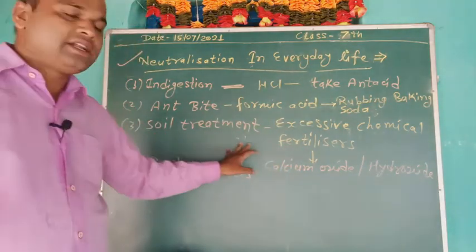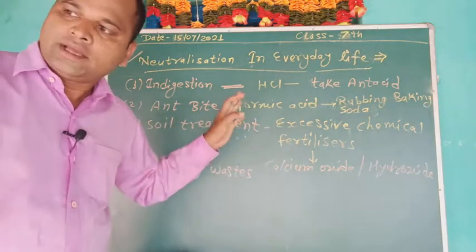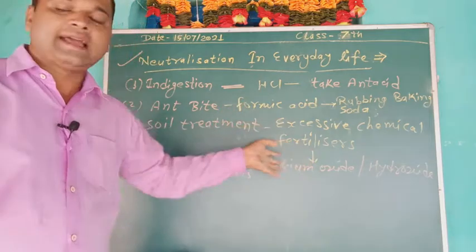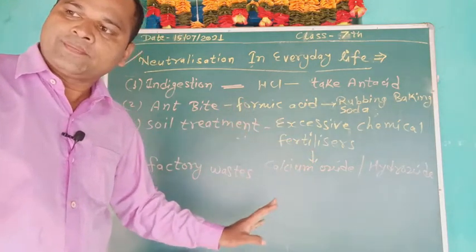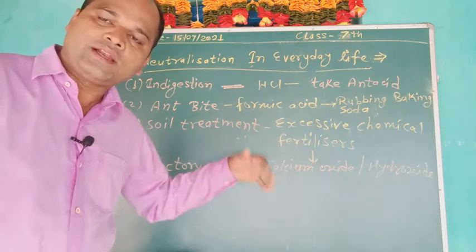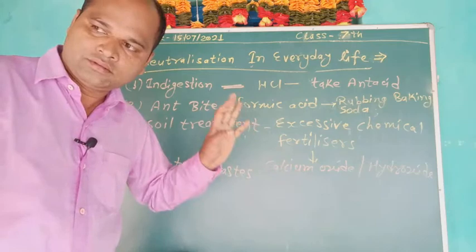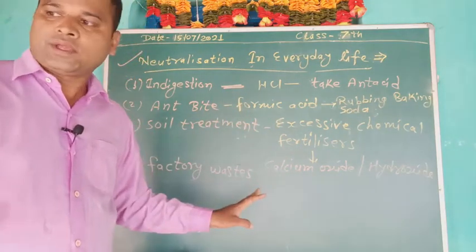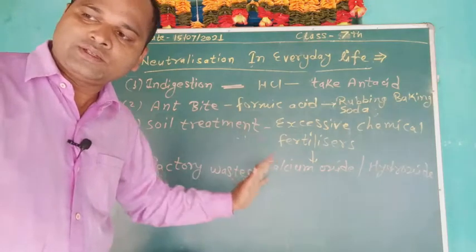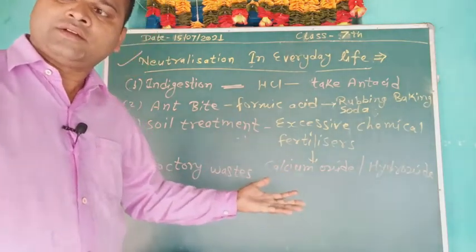And third is soil treatment. Excessive use of chemical fertilizers makes the soil acidic. Plants do not grow well when the soil is either too acidic or too basic. So when the soil is too acidic, it is treated with bases like quicklime.